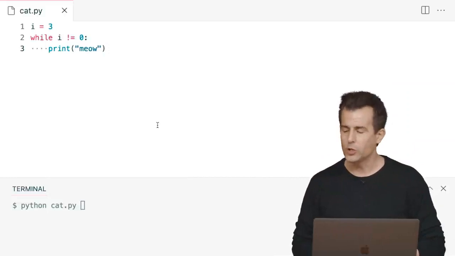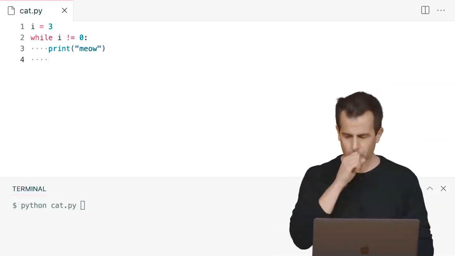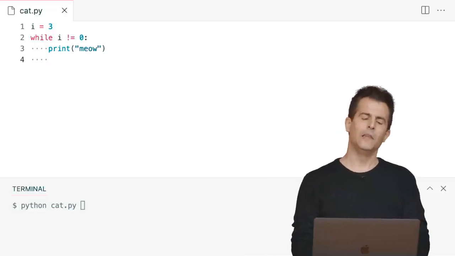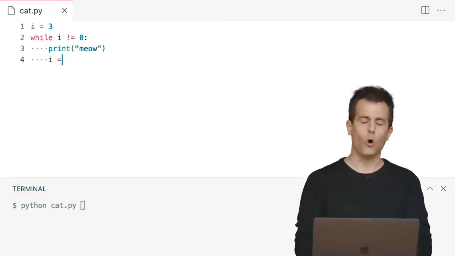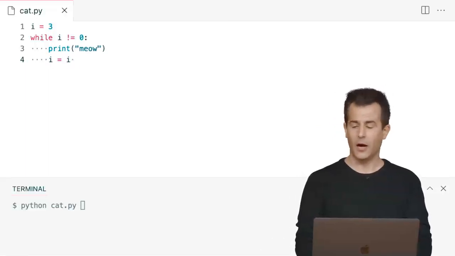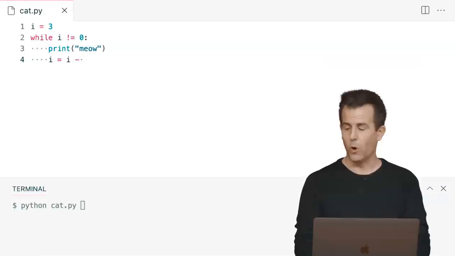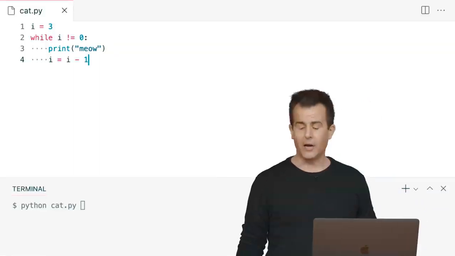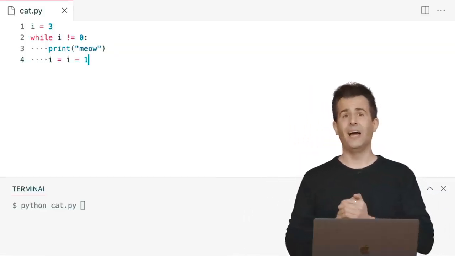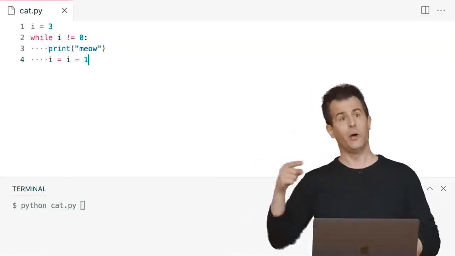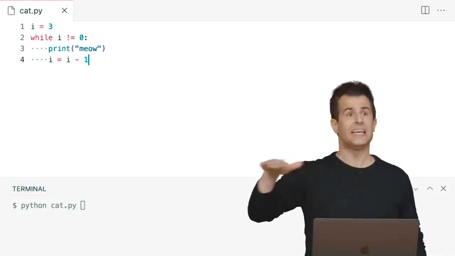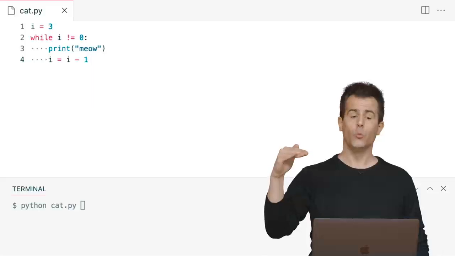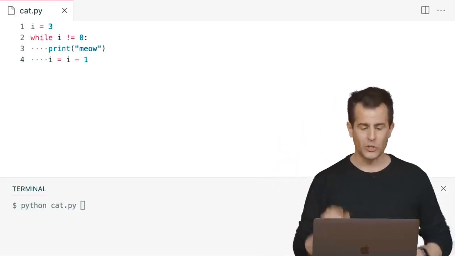All right, well, what do I want to do then after meowing each time? I think what I'd like to do here is maybe something like this. Let me update i to equal whatever the current value is minus 1. So if I, on each iteration, am updating i to be 1 less, 1 less, 1 less, it should eventually hit 0, at which point the answer to line 2's question will now be false. So let's see if this works.